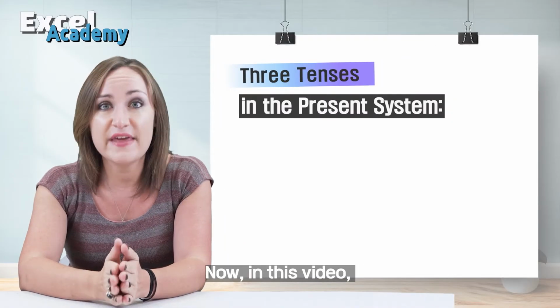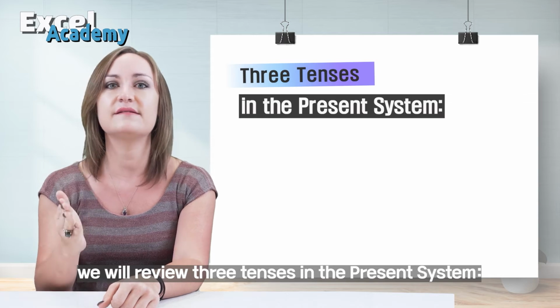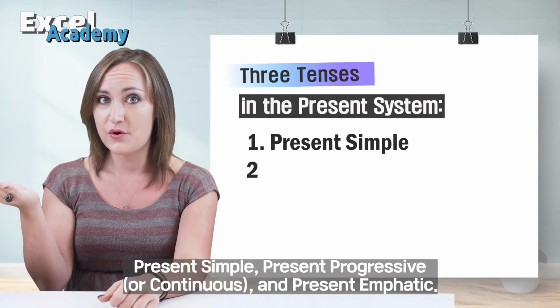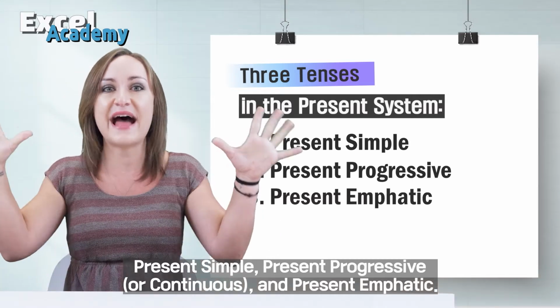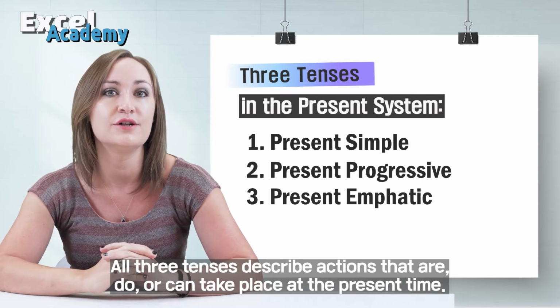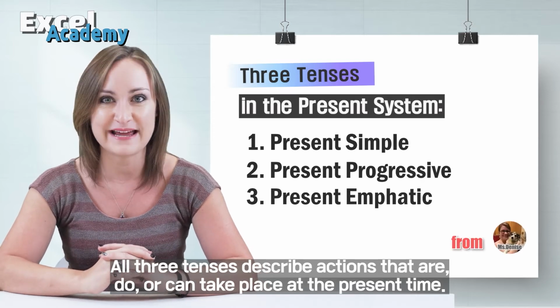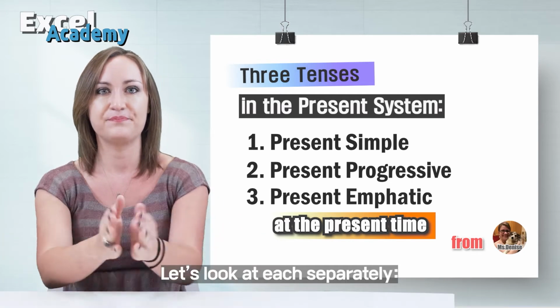Now, in this video, we will review 3 tenses in the present system: present simple, present progressive or continuous, and present emphatic. All 3 tenses describe actions that are, do, or can take place at the present time. Let's look at each separately.